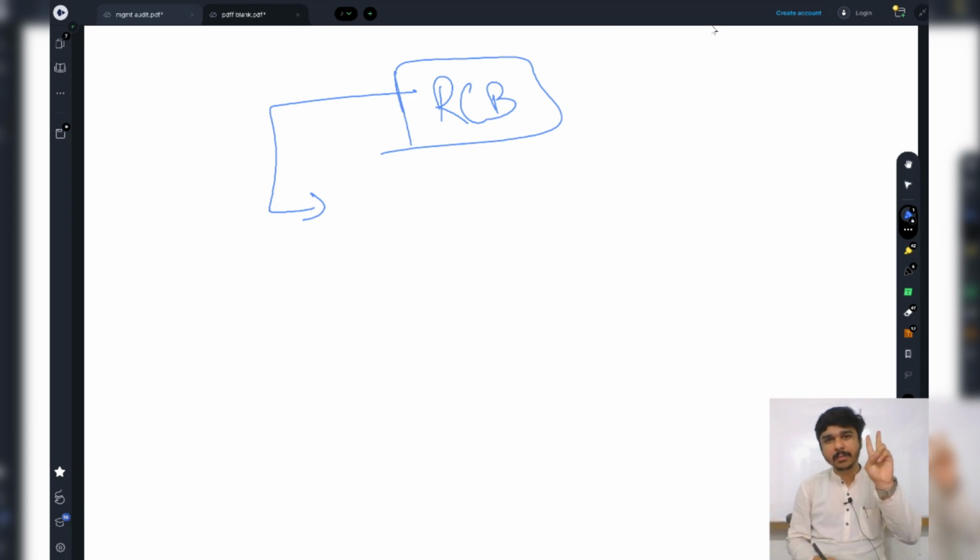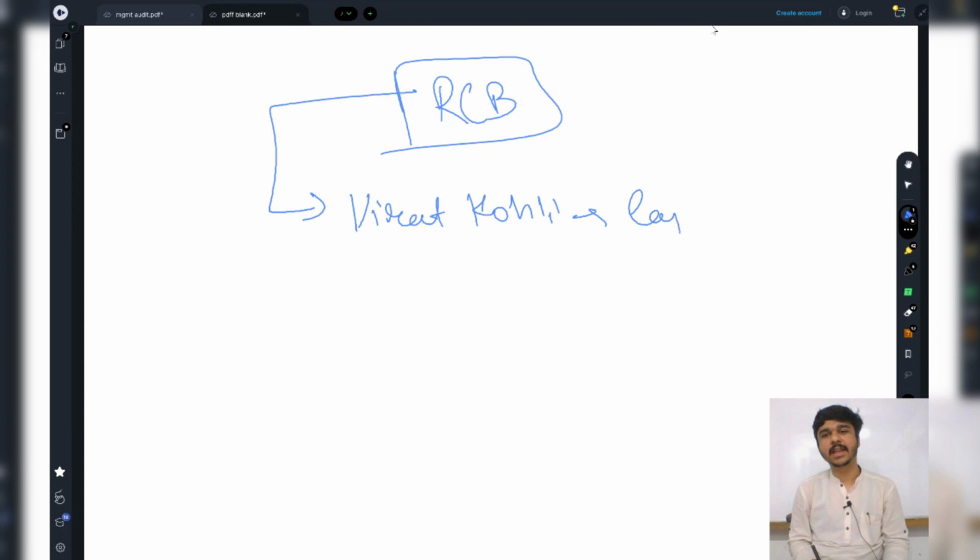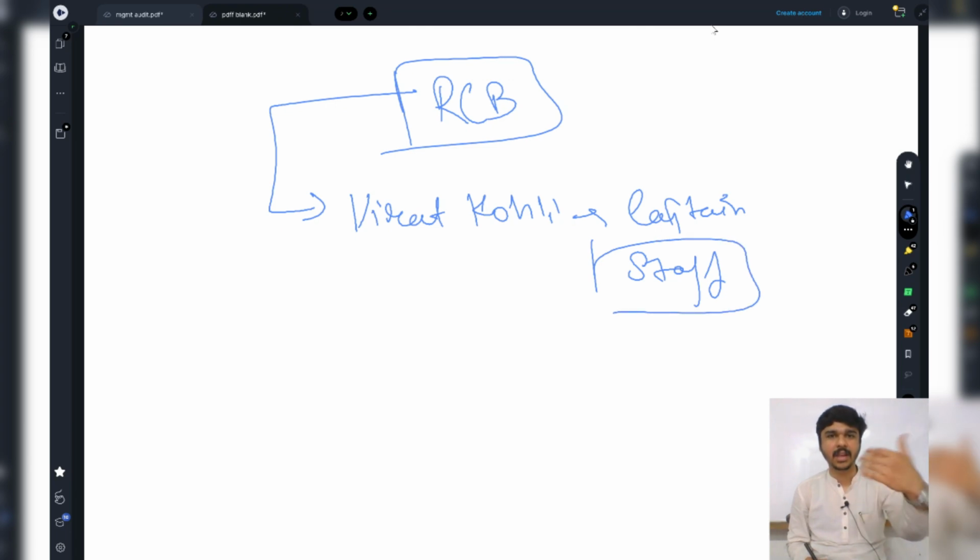So there will be two kinds of people in front of me whom I am going to ask things to. First will be Mr. Virat Kohli. He is the captain. Consider this man as the staff person. That's a technical term we are going to use in the entire chapter.